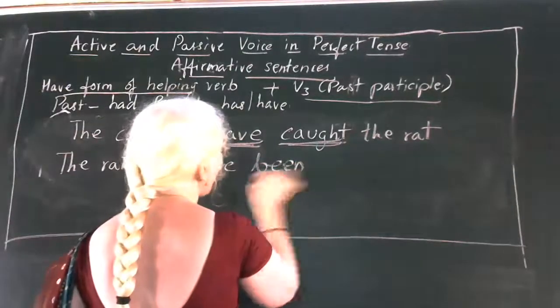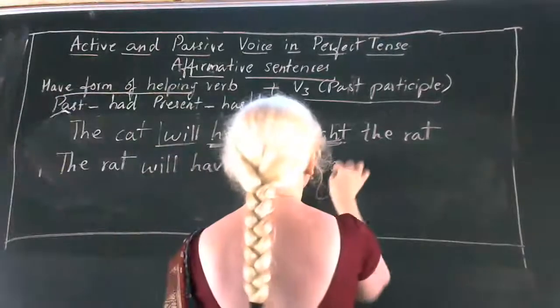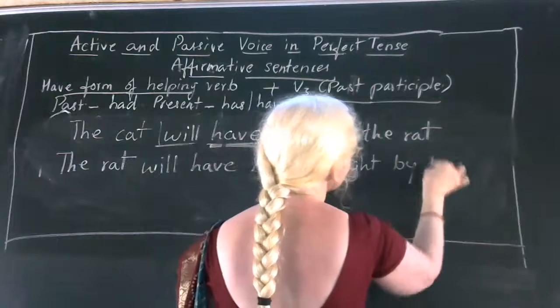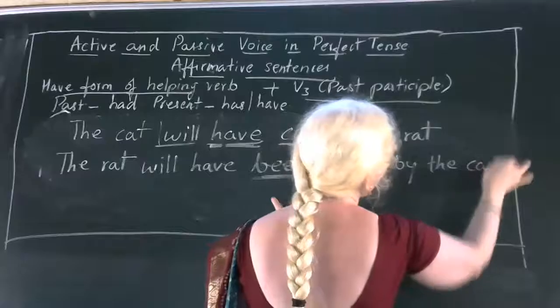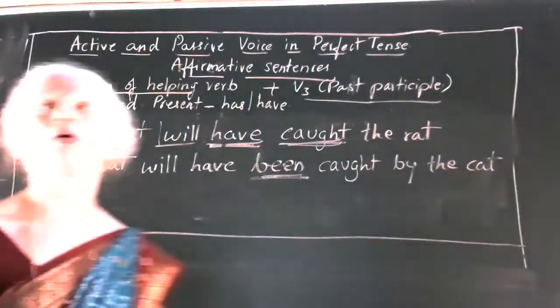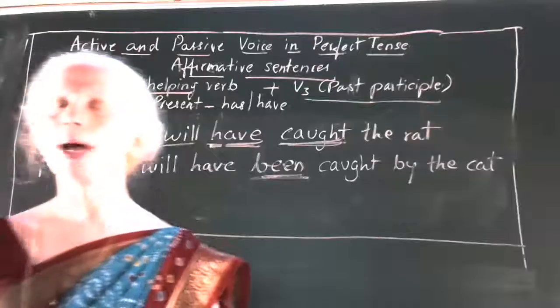We have to add been. Been caught by the cat. So this is how you have to change an affirmative sentence in perfect tense to passive voice.